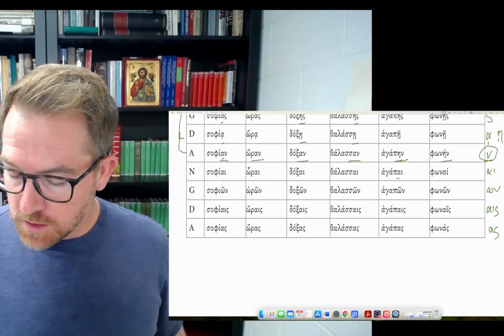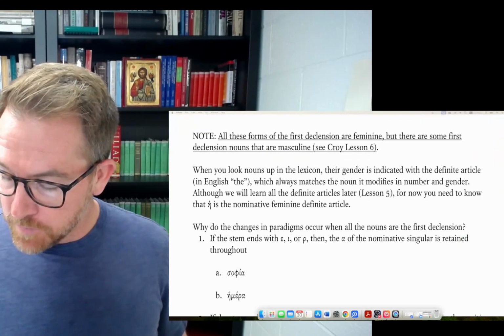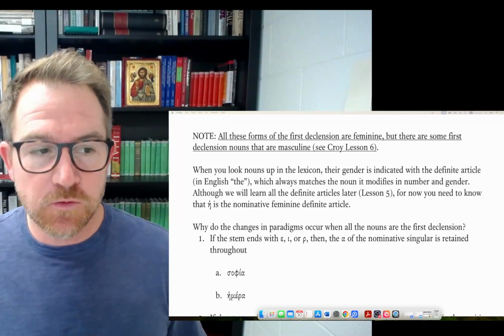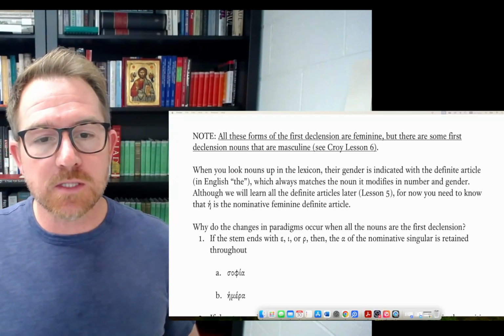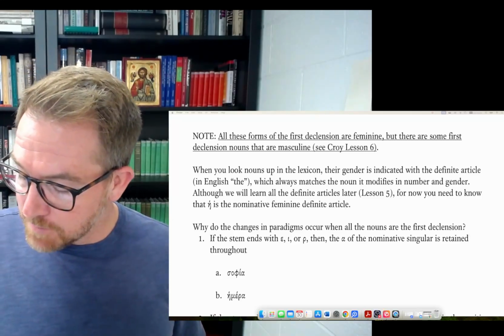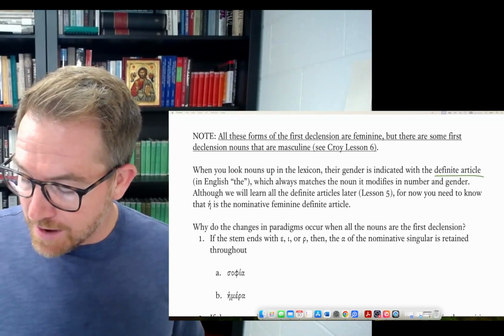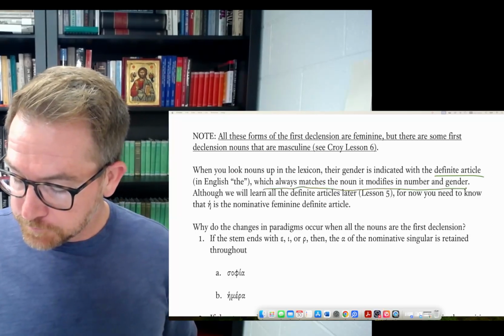Now, these first declension nouns are all feminine. There are some first declension nouns that are masculine. We'll see these in lesson 6 of Croy. But when you look up nouns in the lexicon, their gender is going to be indicated by the definite article, which always matches the noun it modifies in number and gender.